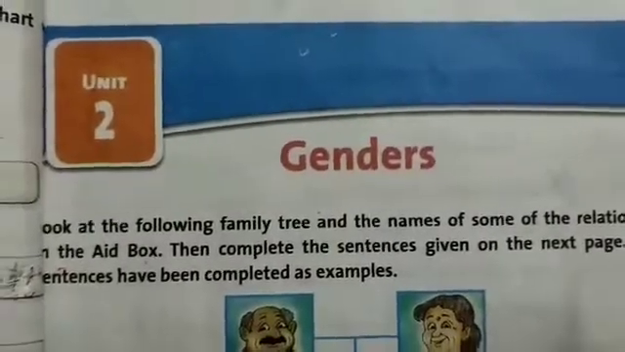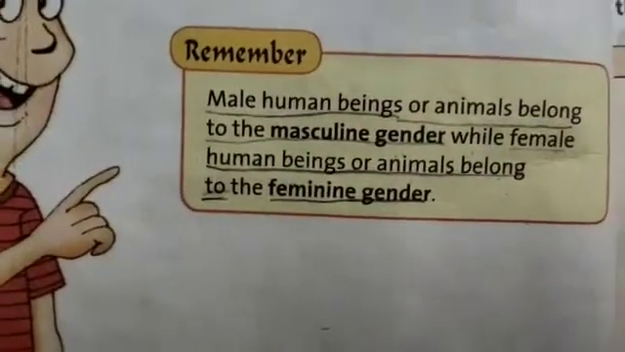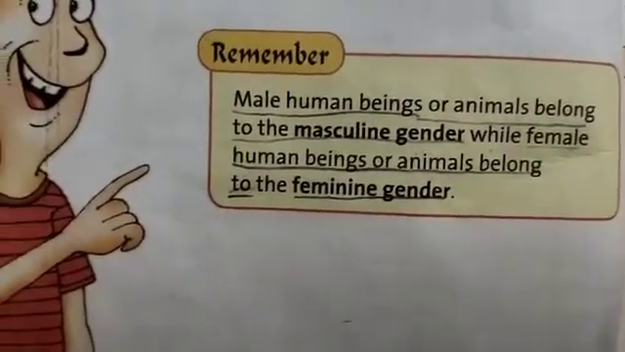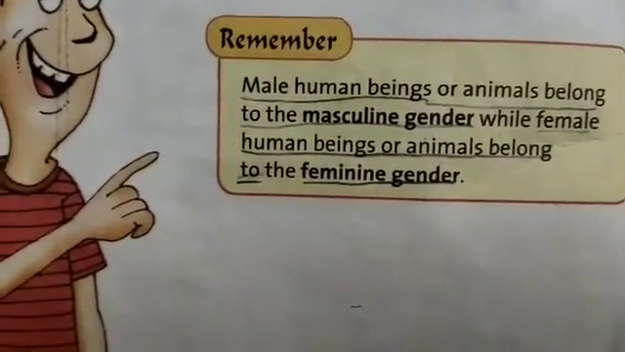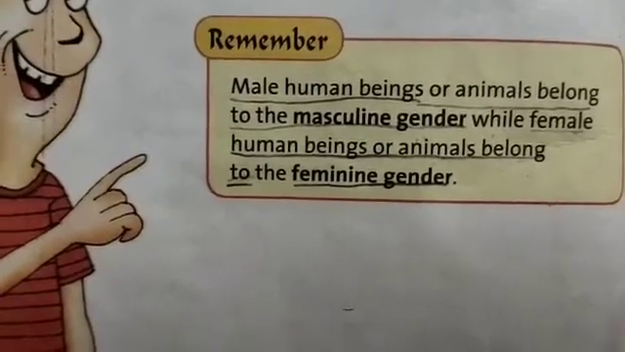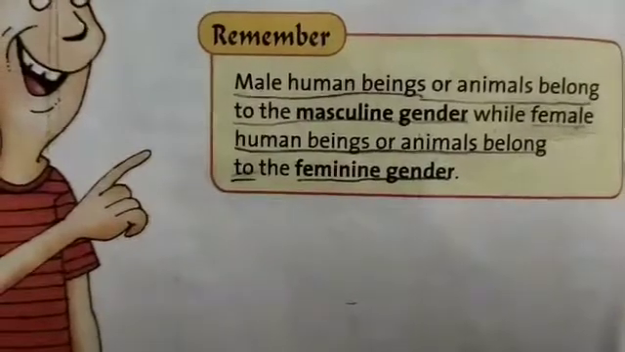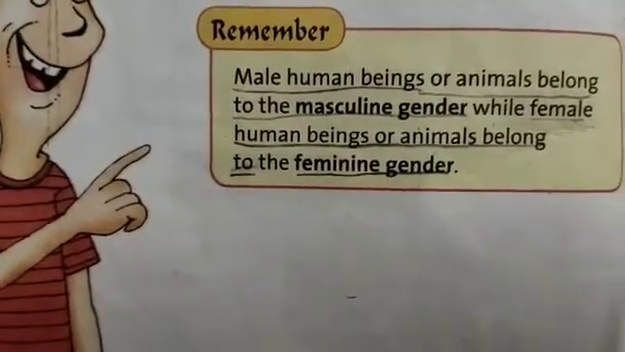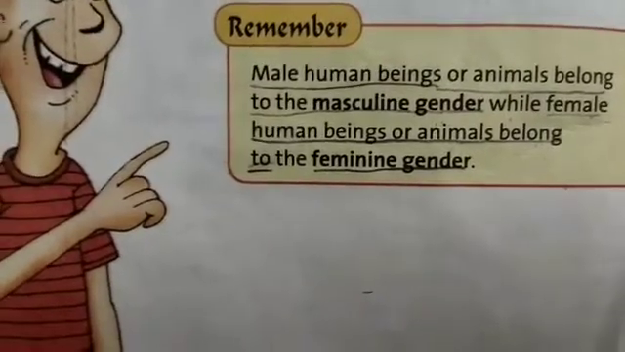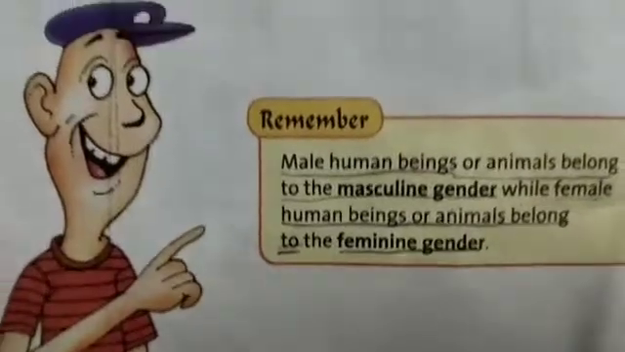And we have also discussed what is masculine gender and what is feminine gender. So male human beings or animals belong to the masculine gender, while female human beings or animals belong to feminine gender. Today I am going to discuss worksheet 1, which is given on page number 13.